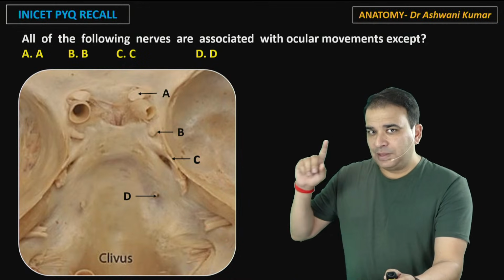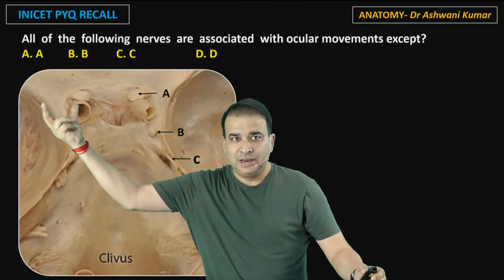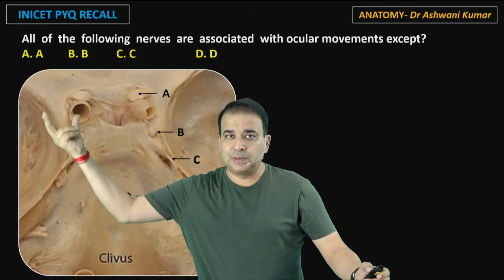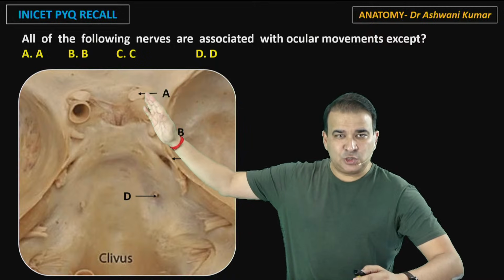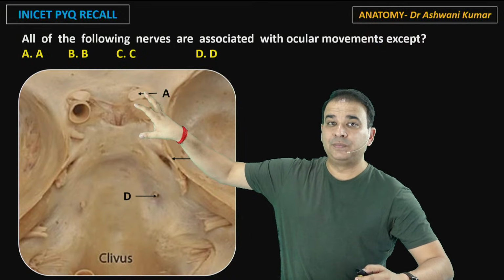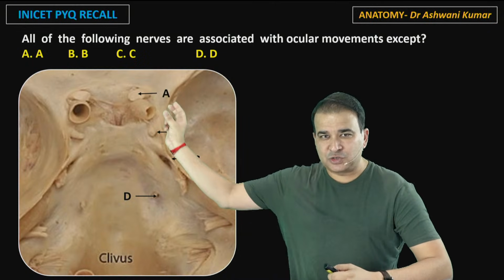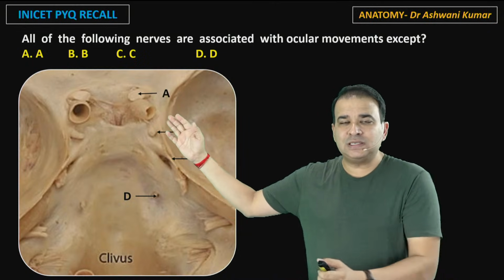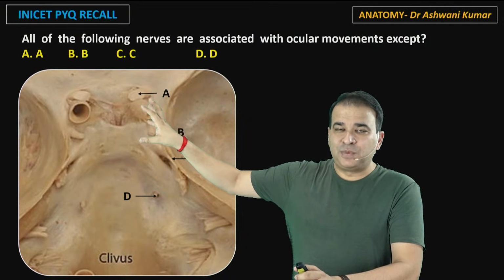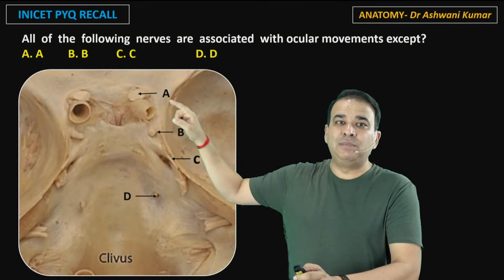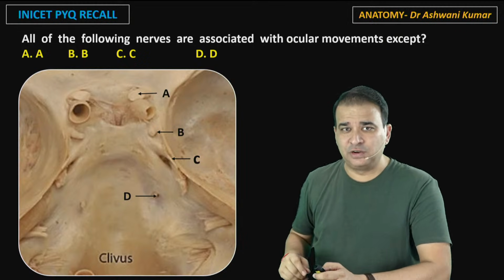Now again, look at these projections here. Look at these tapering pointed projections over there. Now that is the anterior clinoid process here. That's a part of the lesser wing of sphenoid. And the moment you look at the anterior clinoid process, medial to the anterior clinoid process, we have the optic canal here. So that's a landmark here. I cannot see the foramen there, but I can at least make out these triangular projections over there, which is the anterior clinoid process. And medial to the anterior clinoid process, we have the optic canal. And if it is the optic canal, then obviously the optic nerve and ophthalmic artery will go through it here. So A obviously is an optic nerve here. And in fact, that's the answer to the question also.